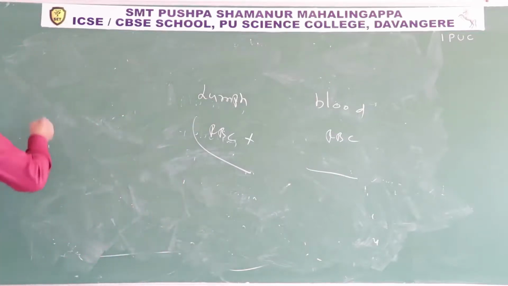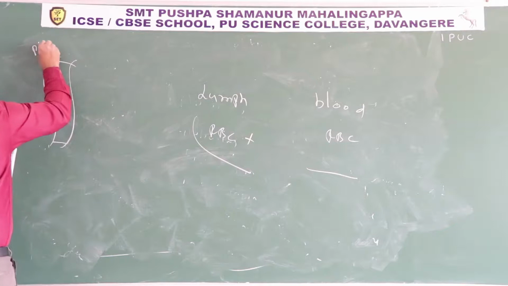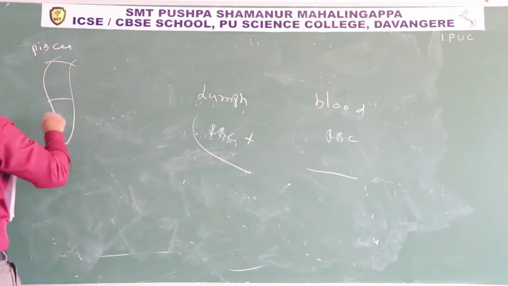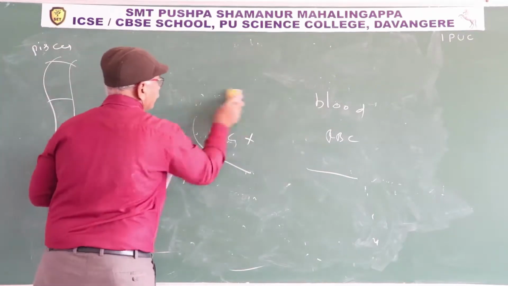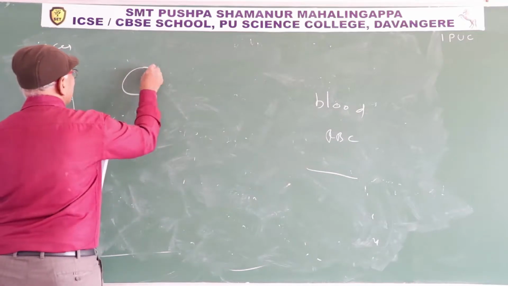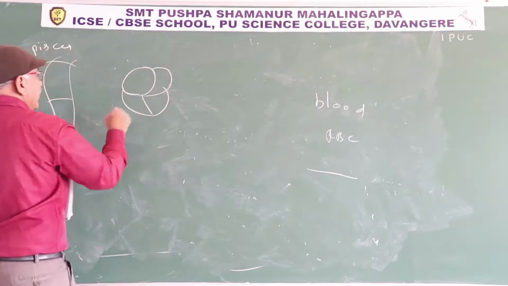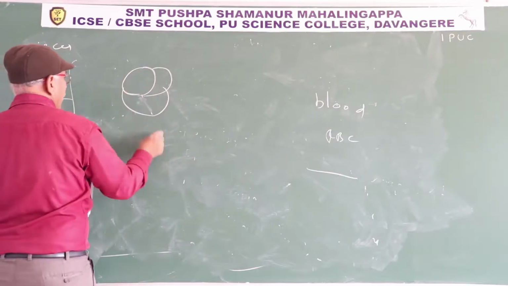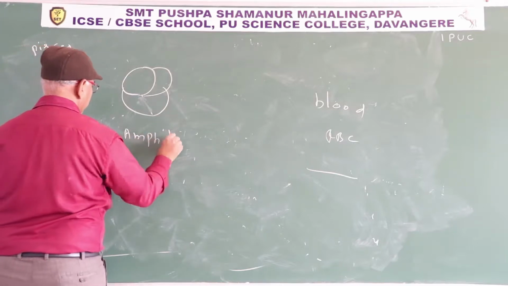In Pisces, two-chambered heart, containing one atrium and one ventricle. In Amphibia, three-chambered heart, two atria and one ventricle.